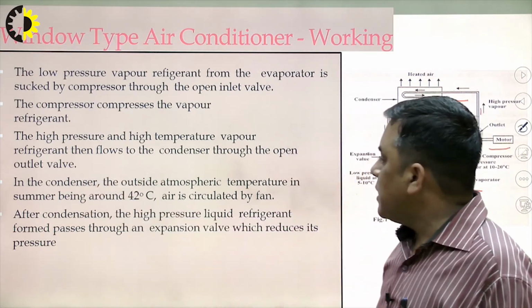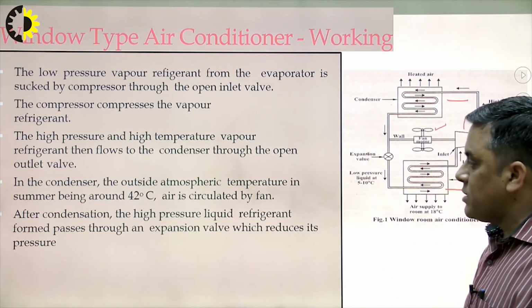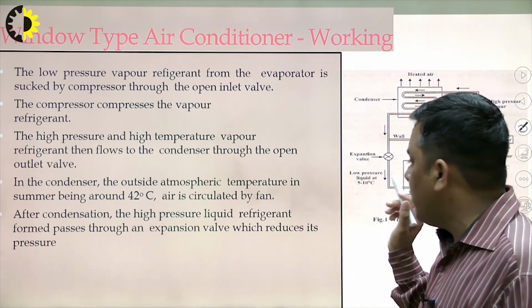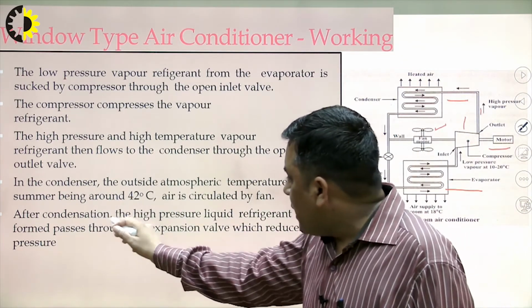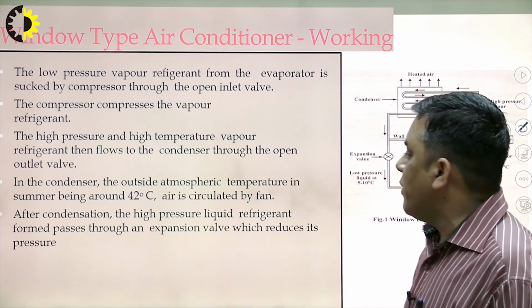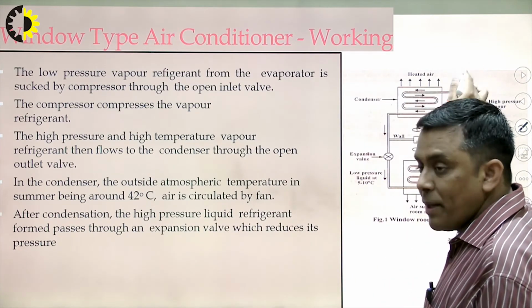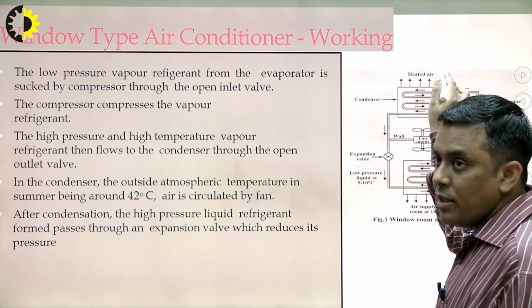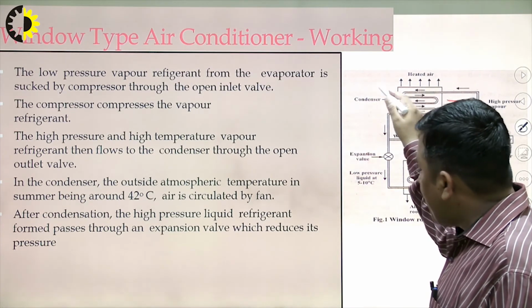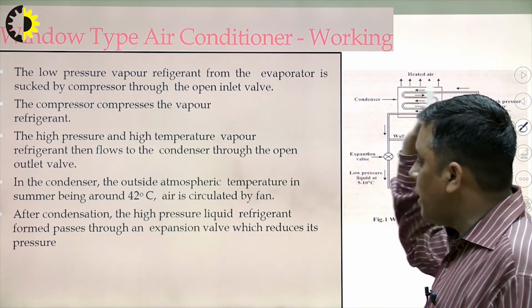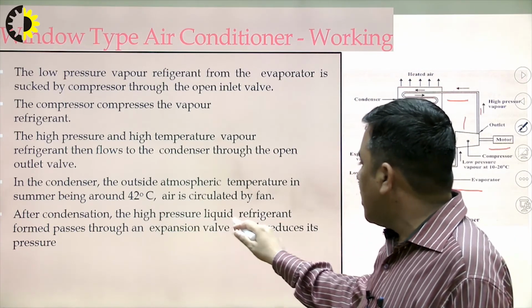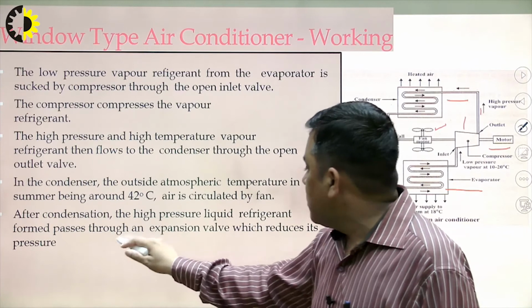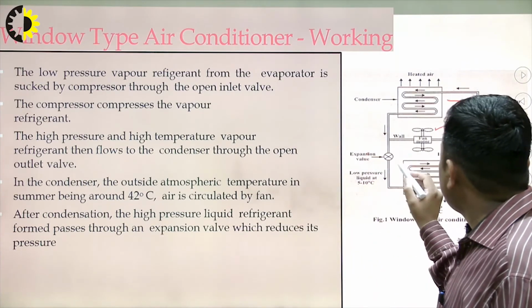In the condenser, the outside atmospheric temperature in summer is around 42 degrees centigrade, and air is circulated by the fan. After condensation, the pressure and temperature remain constant in the condensation process. The pressure is extremely high, and after liquefaction, the high pressure liquid refrigerant passes through an expansion valve, which reduces the pressure.